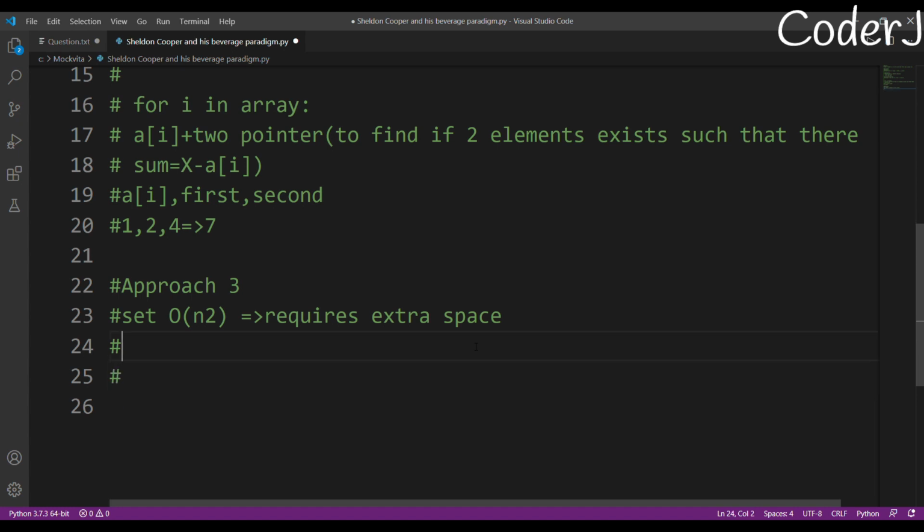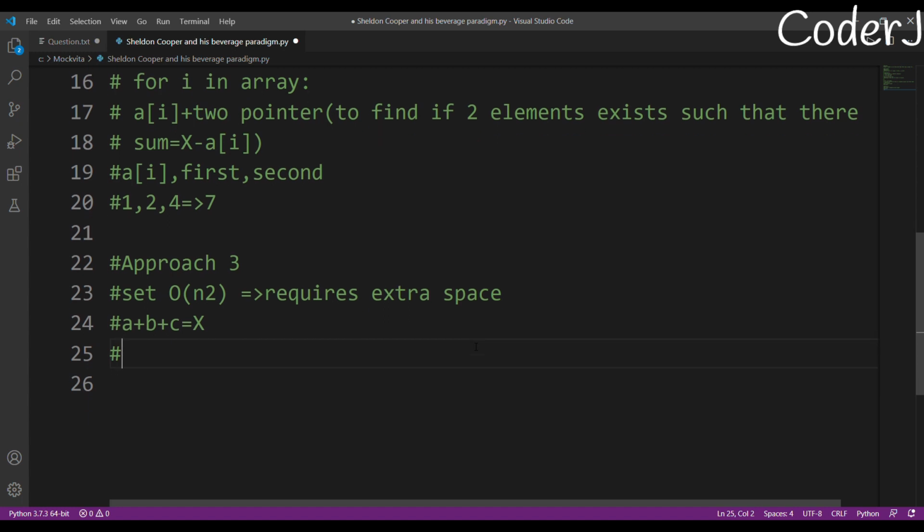Okay, we have three elements a plus b plus c and their sum is equal to x, right? Approach 3 tells me to make a set. What do I mean by set? Approach 3 wants me to make a set of temp b. It will include the list of all the temporary b. Sorry, just give me a second. Approach 3 is actually, how should I say this, a little bit of a modified version of approach 2.